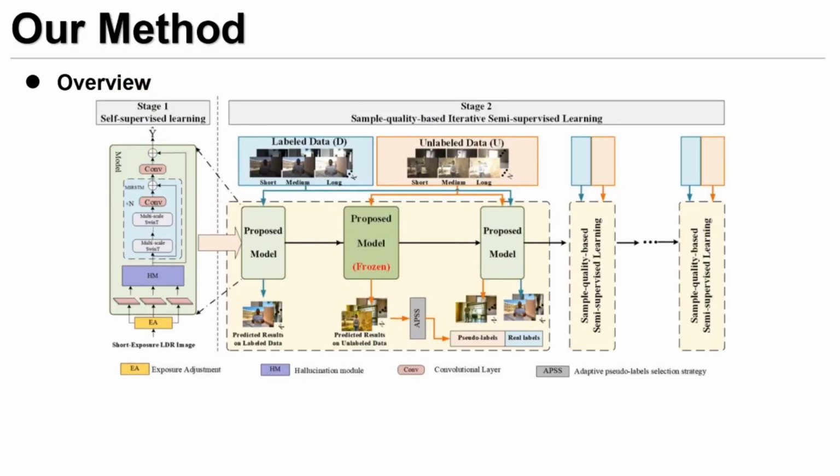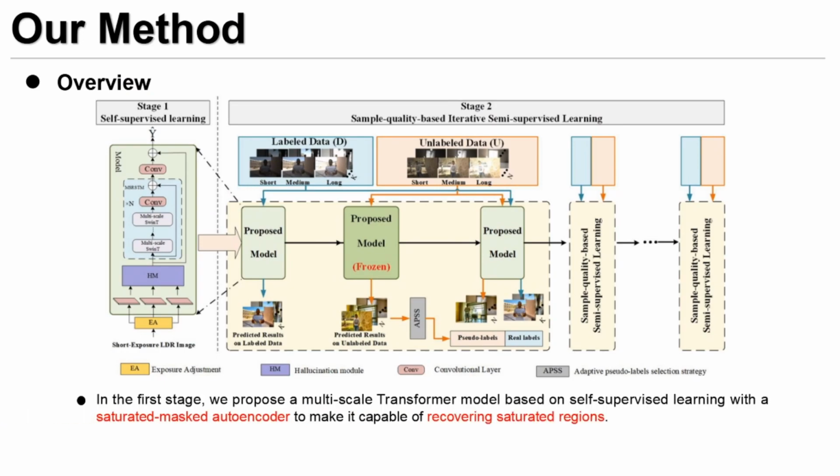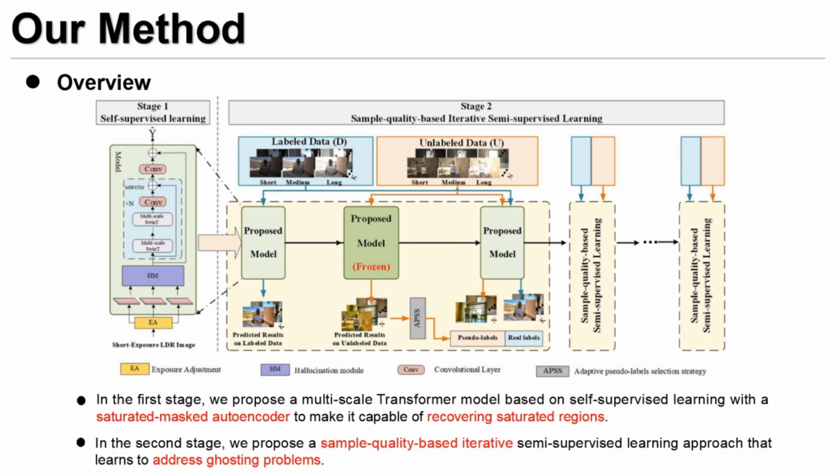This is the framework of our method. We pre-train a network to generate content of saturated regions by self-supervised learning. Based on this network, we propose a sample quality-based iterative semi-supervised learning approach that learns to address ghosting problems.